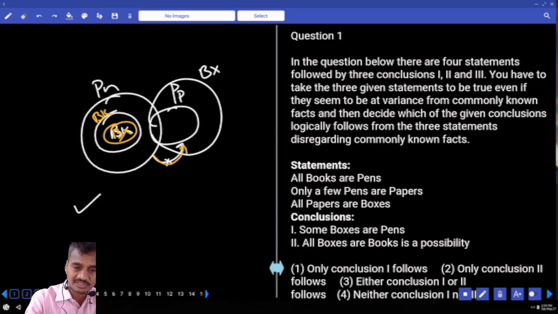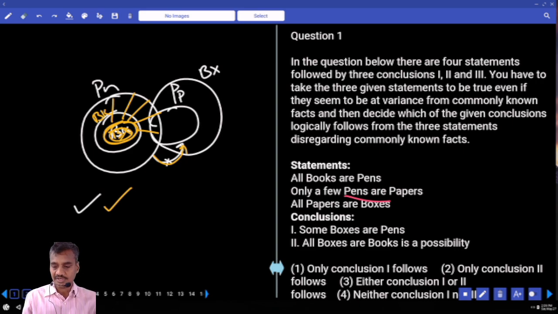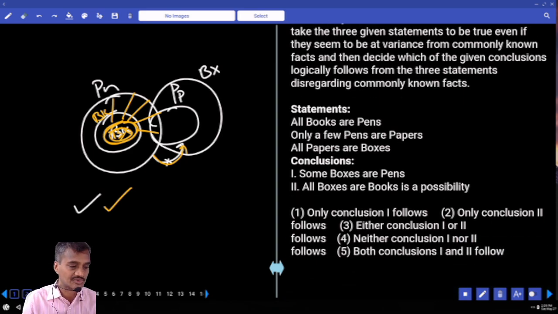Now by bringing this box into this one, the paper will also be in it, isn't it? Then still, only some of the pens are boxes but not all. Only a few pens are papers has come. Even now, only a few pens are papers is true, isn't it? It is done. Hence what is your answer here? Both 1 and 2, and it is given in the choices for question number 1.